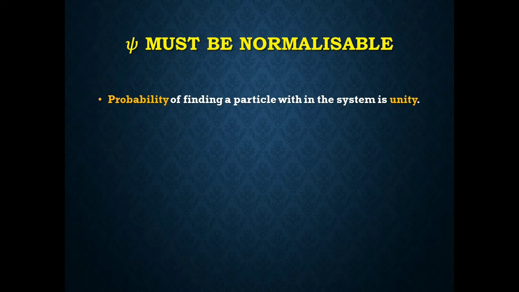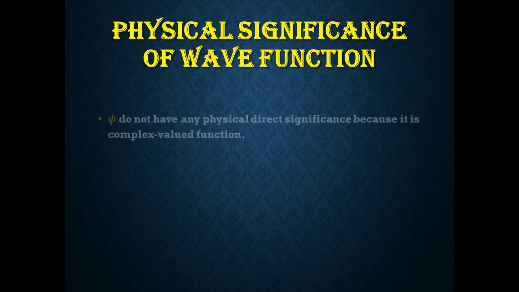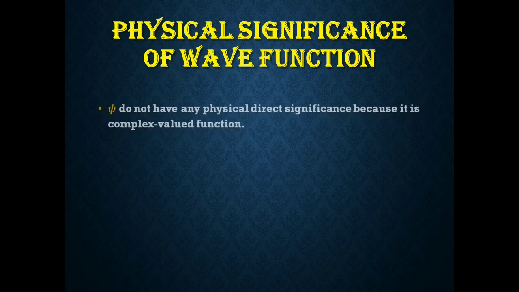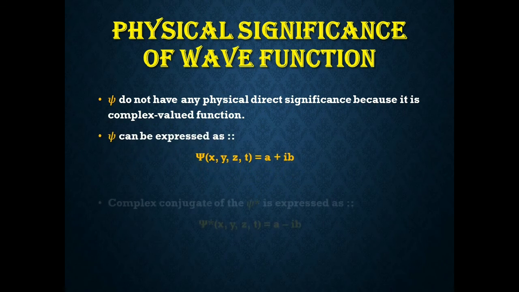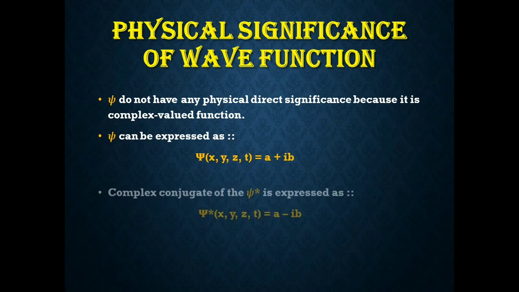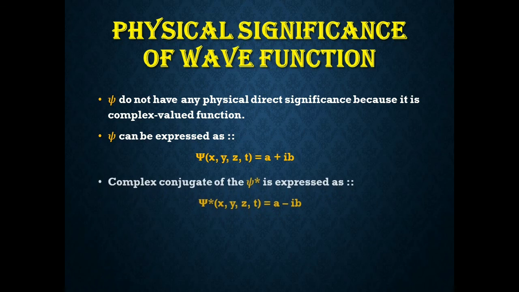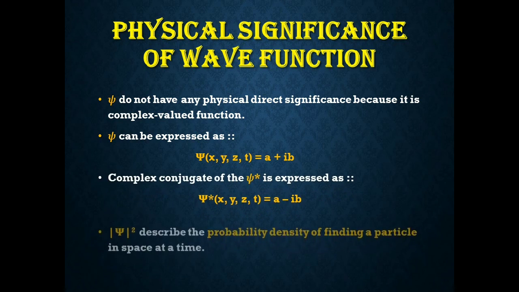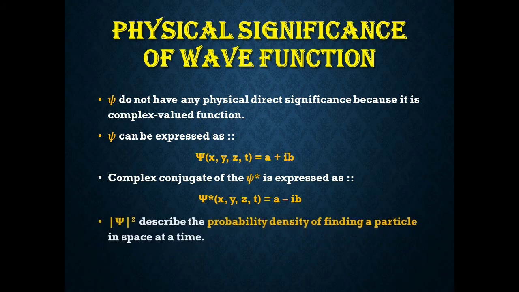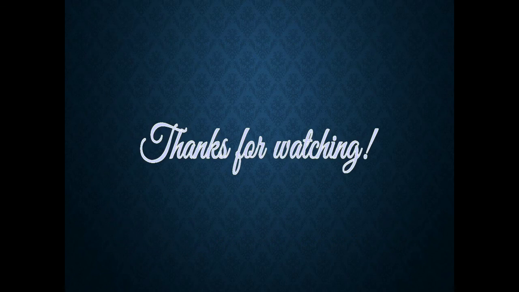When we talk about the physical significance of the wave function, it does not have any direct significance because it is a complex valued function. The complex valued function is represented by psi equals a plus i b. The complex conjugate of the wave function is represented by psi star equals a minus i b. But the square of the wave function has significance because it measures the probability density of the particle in that region or in that system.